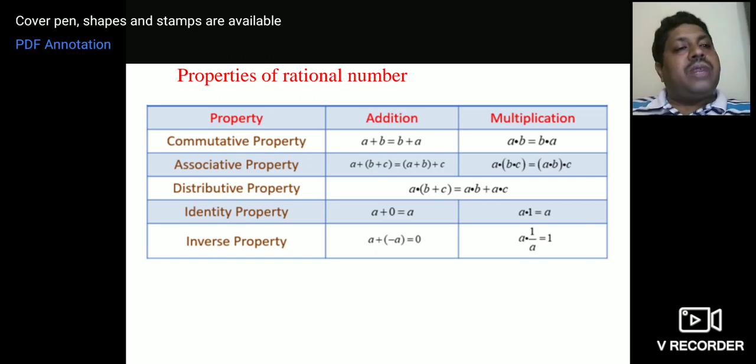Then we have multiplication also. For example, 1 into 2 into 3. If you group it differently, you will get the same answer.